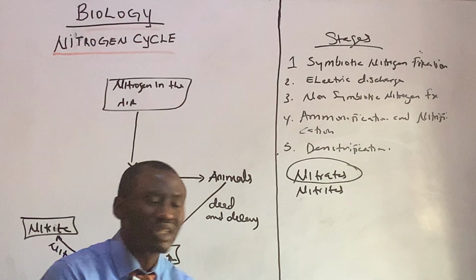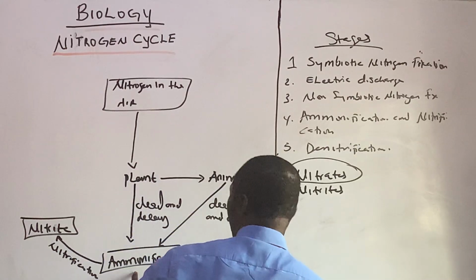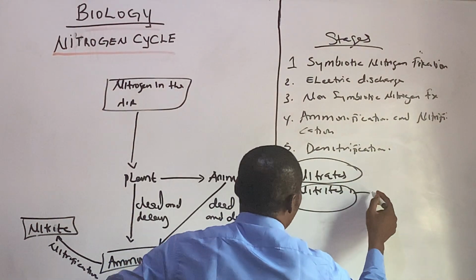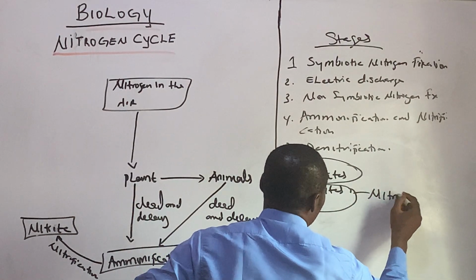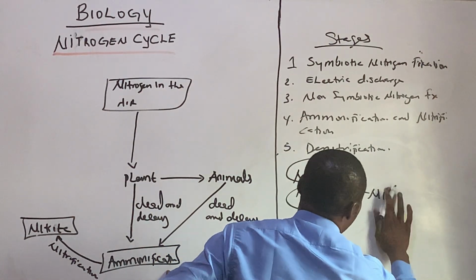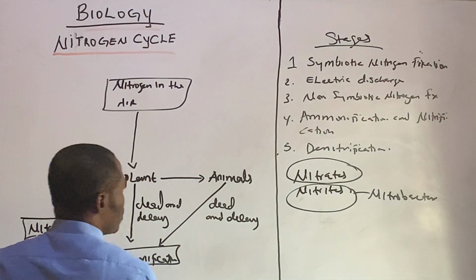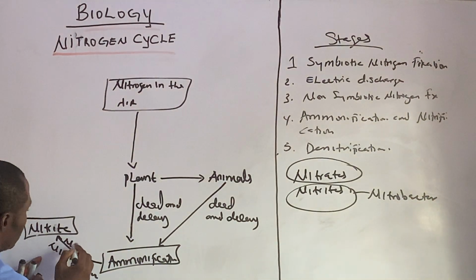The bacteria that does nitrification converts ammonium substances into nitrite over here. The name of the bacteria is known as Nitrobacter. All right, so let's put it over here, Nitrobacter.